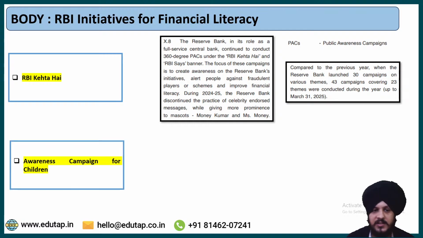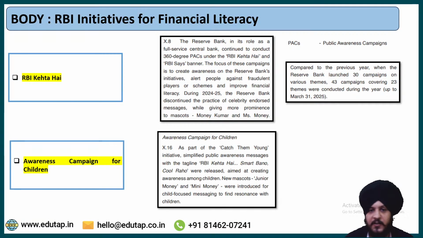Fine. And the next one is the awareness campaign for children, which is specifically for children. As a part of the Catch Them Young initiative, the RBI brought this awareness campaign for children, and the aim is very similar. There is no difference with respect to the aim, that is to promote financial literacy. For this, the RBI has introduced new mascots. The mascots under RBI कहता है are Mani Kumar and Miss Money. When we talk specifically about children, the RBI has brought new mascots, Junior Money and Mini Money, which focus on child-based messaging, so that children are able to resonate with the objectives of financial literacy.